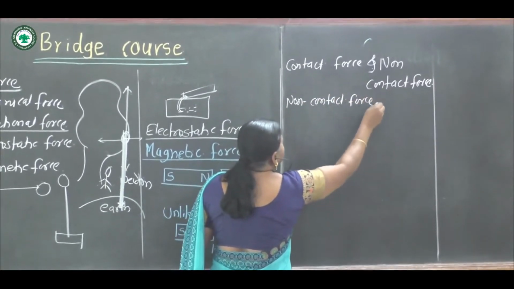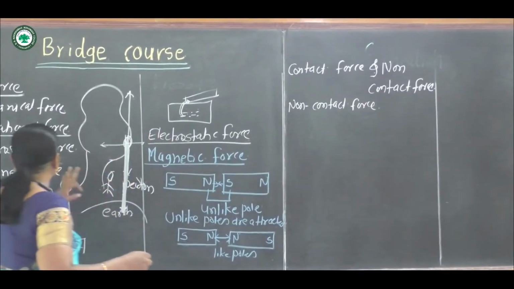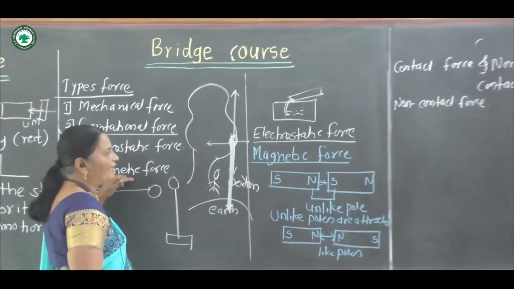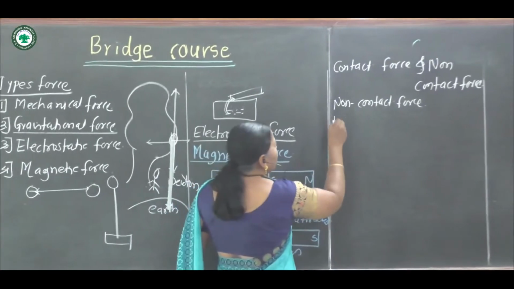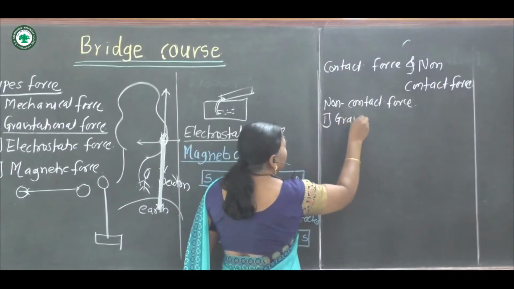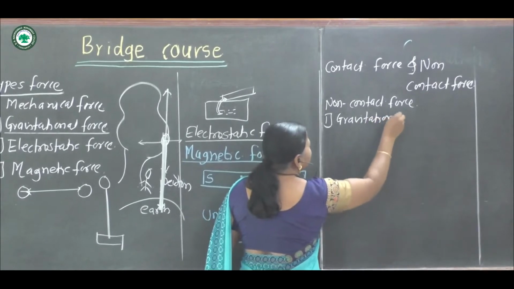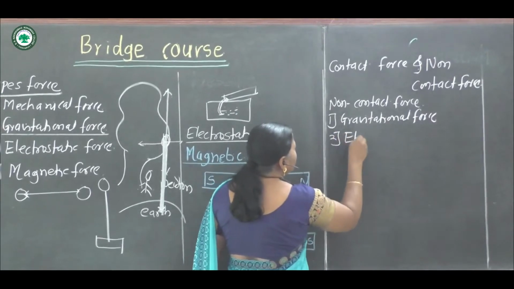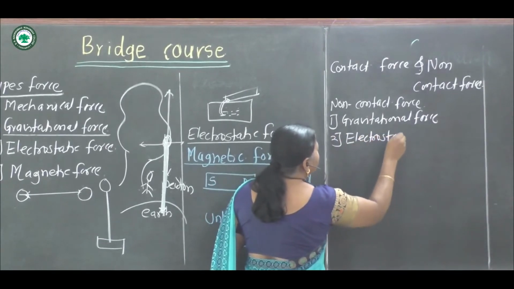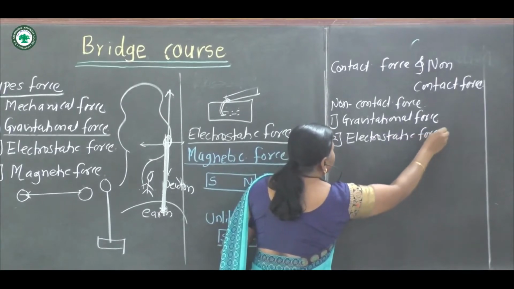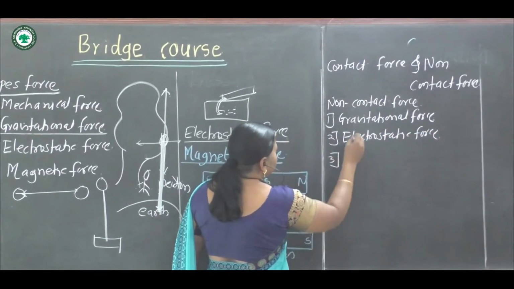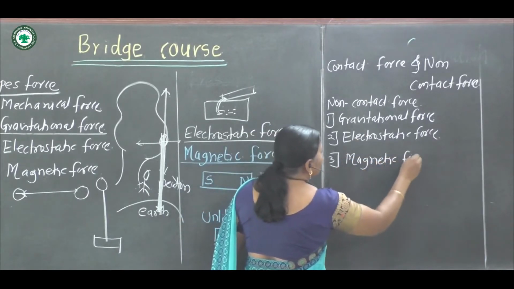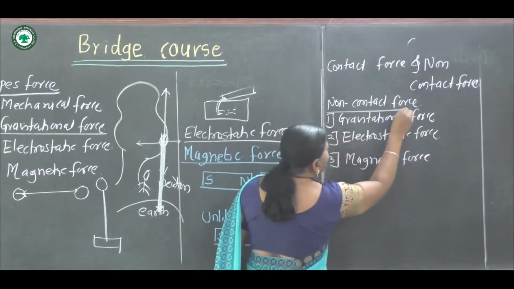In non-contact force, there is no contact between two objects. In this case, gravitational force, electrostatic force and magnetic force. Therefore, the gravitational force, then electrostatic force, and the third, magnetic force, are non-contact forces.